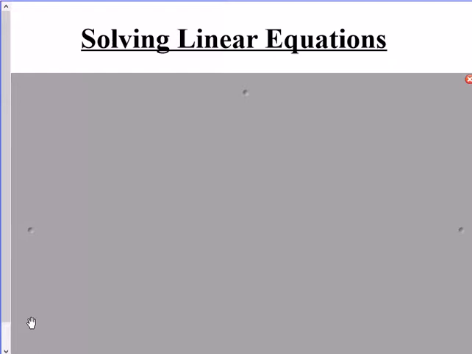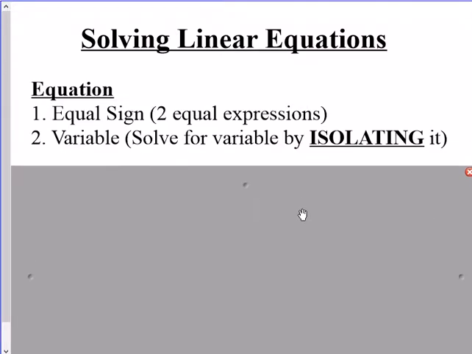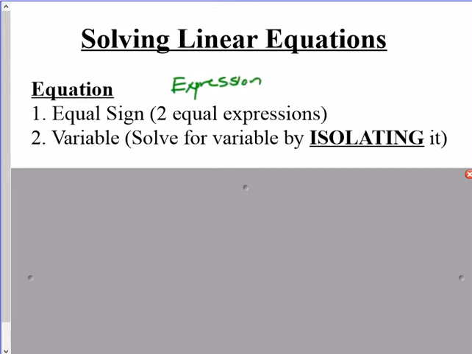Today we're going to review solving linear equations. An equation is denoted by an equal sign. What an equal sign is, is a comparative symbol that says that two expressions are the same. So think of it as there's an expression on one side of the equal sign, and that's equal to the expression on the other side.